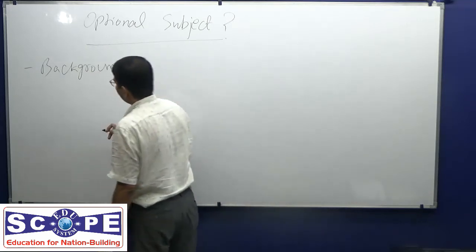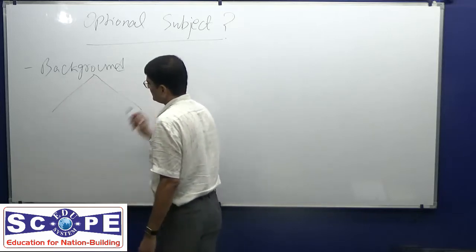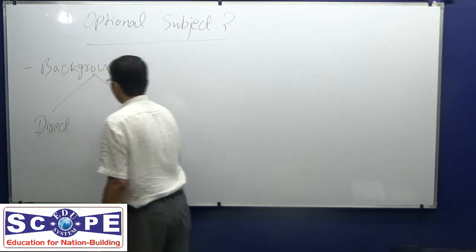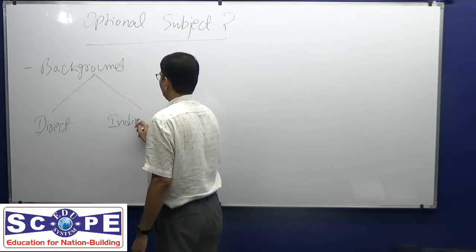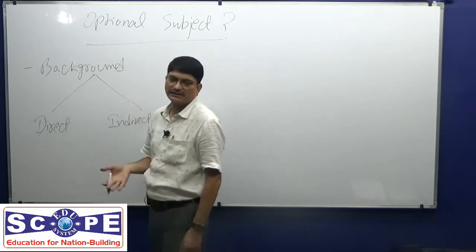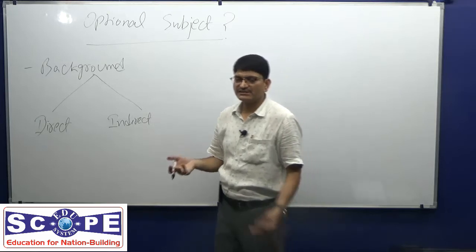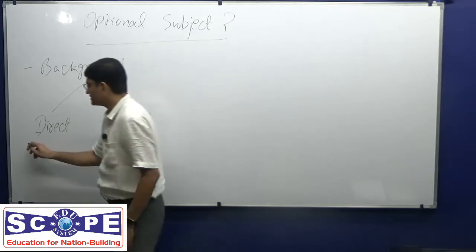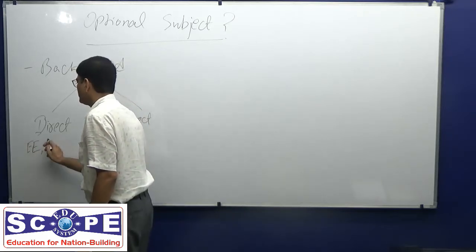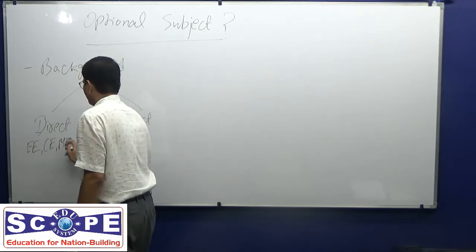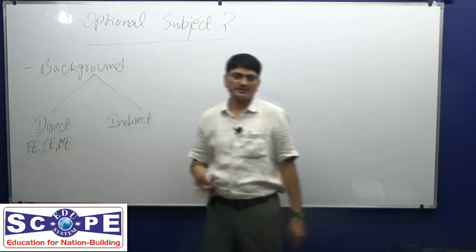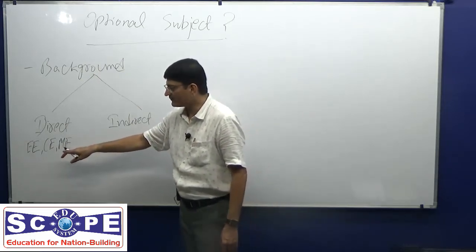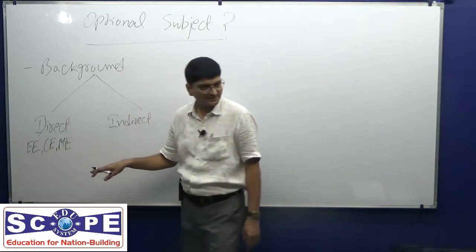This background subject we will categorize into 2: a subject which is directly in the background, and one which is not directly but indirectly. For example, 3 engineering subjects: electrical engineering, civil engineering and mechanical engineering. These 3 subjects are offered by UPSC. So any student from these branches can choose, right?